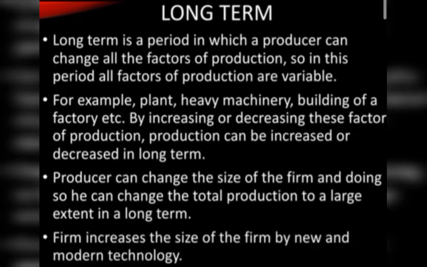Now students, you can see the long term. Long term is a period in which a producer can change all the factors of production. In this period all the factors of production are variable, not one is fixed, as we have seen in the short term, where plant, heavy machinery, and building are quite fixed factors of production.